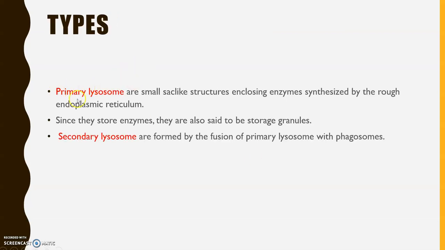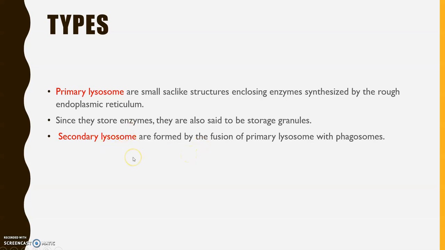And types of lysosomes: there are two types, primary lysosomes and secondary lysosomes. The freshly formed lysosomes are small sac-like structures which enclose the enzymes within them, which are synthesized in the rough endoplasmic reticulum. These are called primary lysosomes. Since they store enzymes, they are also said to be storage granules. And when these primary lysosomes fuse with some endosome or some other vesicles which are meant for degradation, then it is called a secondary lysosome.